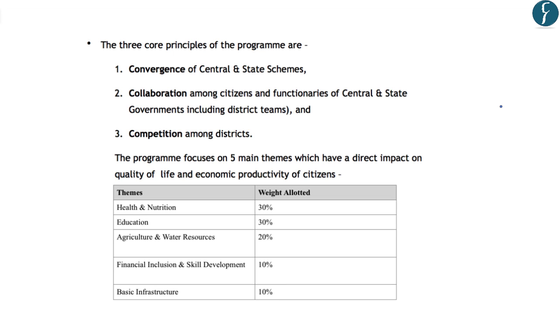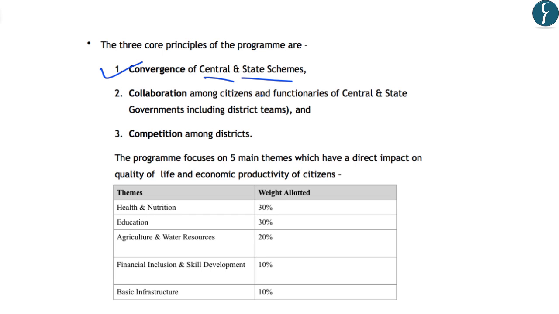Now, the three important principles of the aspirational district program include the convergence of the central and state level schemes. So, this basically aims at a targeted approach, which means that previously there were multiple schemes operating related to one field. However, now this program aims at converging all these schemes which are targeted at one section or in one field. For example, it will aim at converging all the schemes of the center and the state which